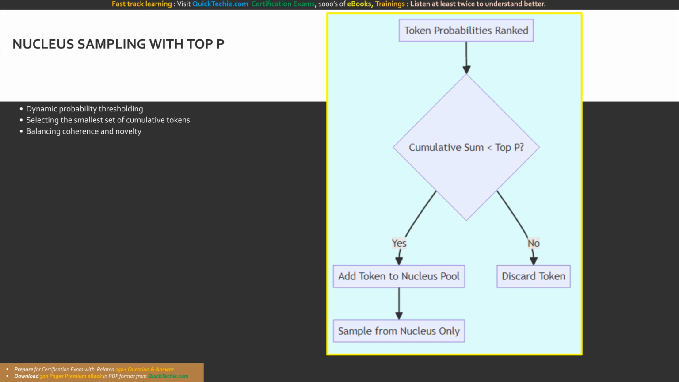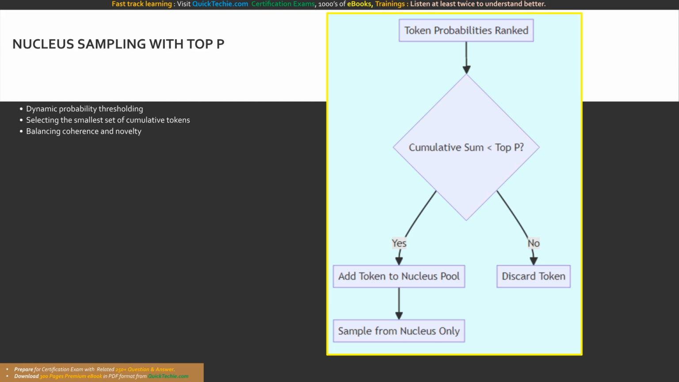Top P, also known as nucleus sampling. Top P operates on a completely different mathematical principle. Instead of adjusting the likelihood of all tokens, Top P restricts the model's choices by establishing a hard cumulative probability threshold. How does this mechanism work?